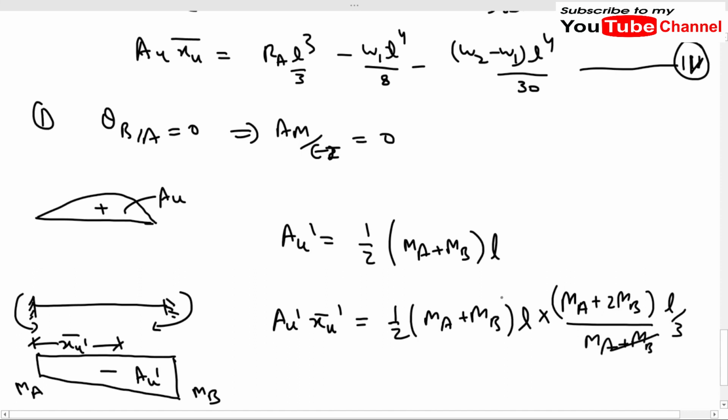From here MA plus MB will cancel out, and it will become (MA plus 2MB) L square by 6.